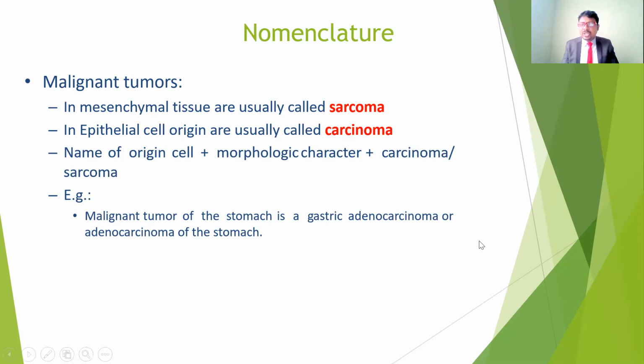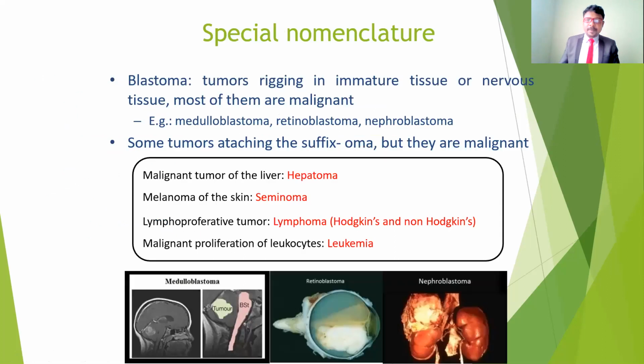Carcinoma means epithelial cells are involved. The adenocarcinoma of the stomach is the name, and after seeing it we can easily understand it is a malignant cancer. That's why the nomenclature is different for benign tumors and malignant tumors.